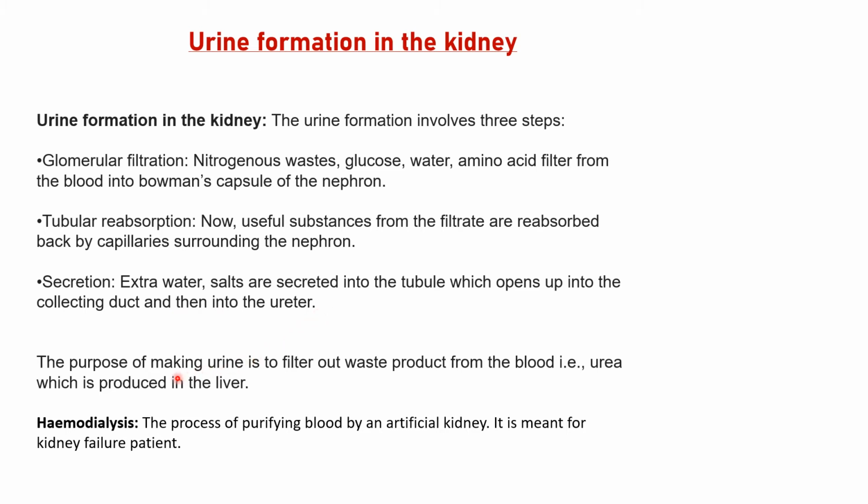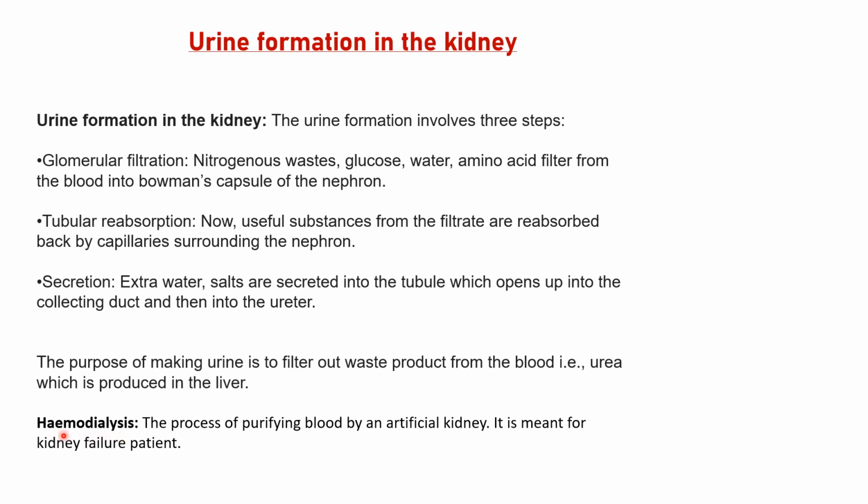The purpose of making urine is to filter out waste products from the body, and these waste products are the metabolic waste of nitrogenous complex compounds, right? And this breaking down of nitrogenous compounds takes place in the liver. Now let's study about hemodialysis.